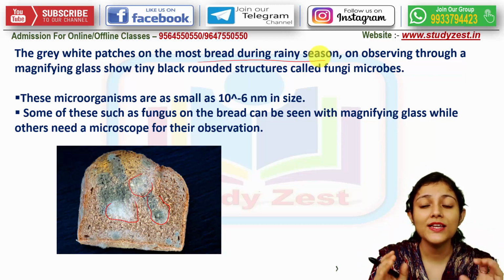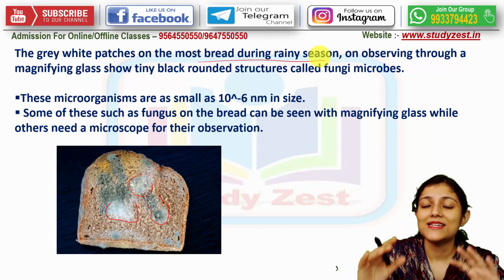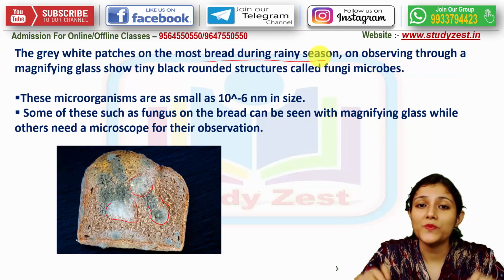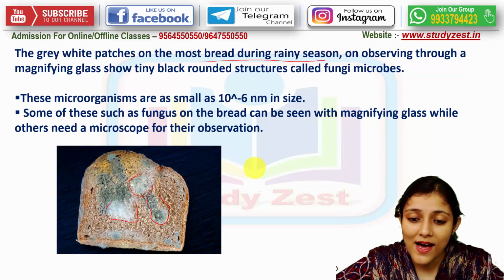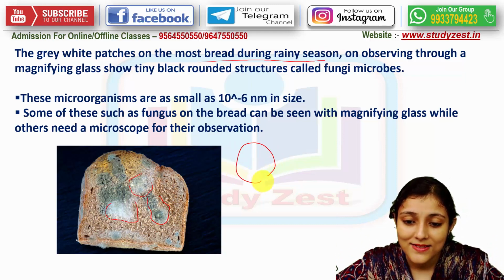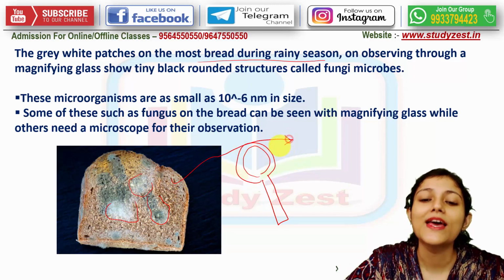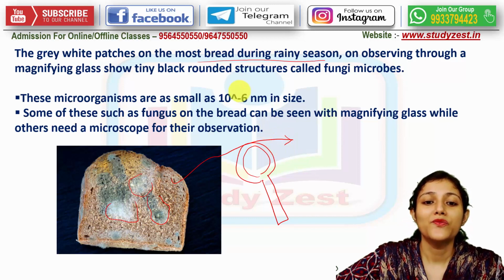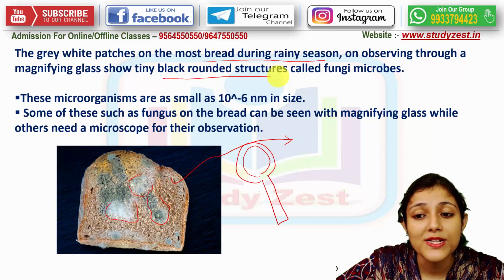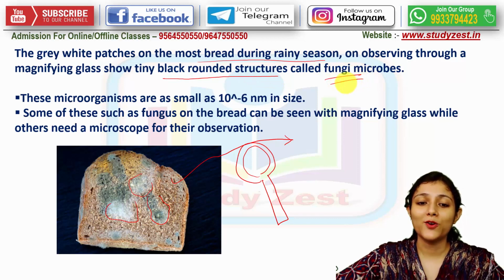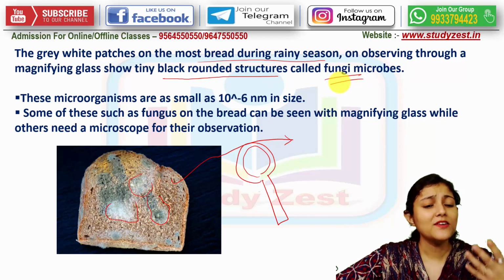So if we keep the bread aside, we will see gray white patches. If we use a magnifying glass, we will see that microorganisms have grown here with black tiny rounded structures, and these microorganisms are known as fungi.